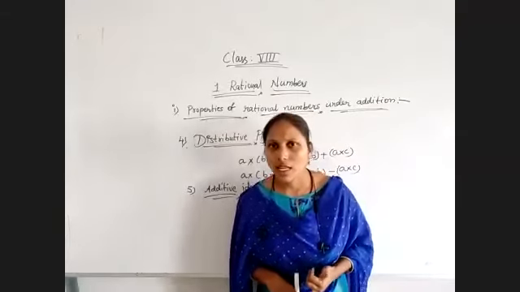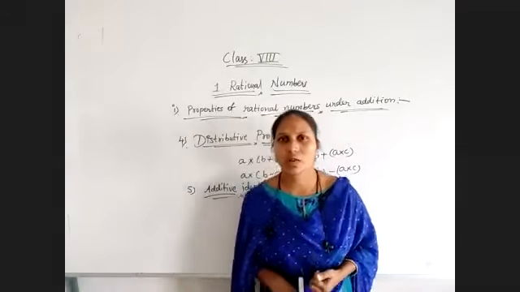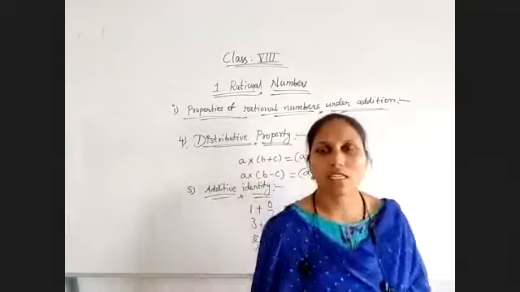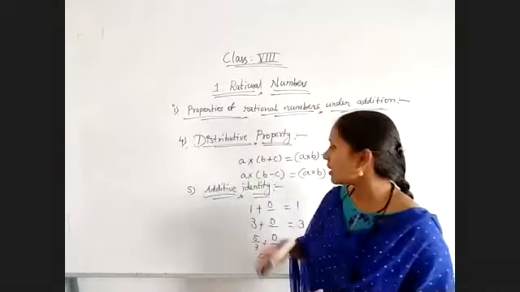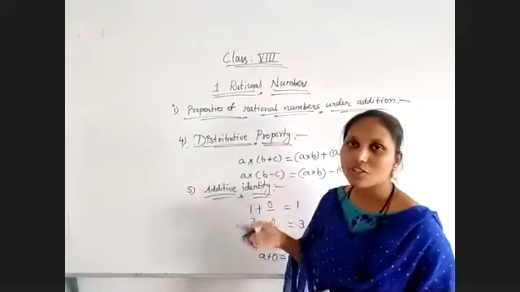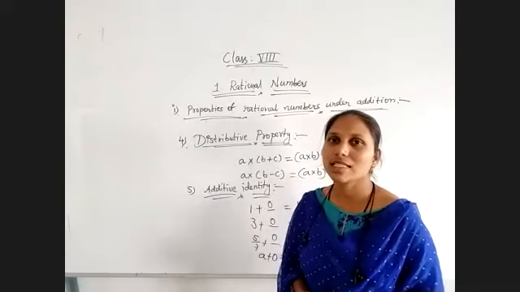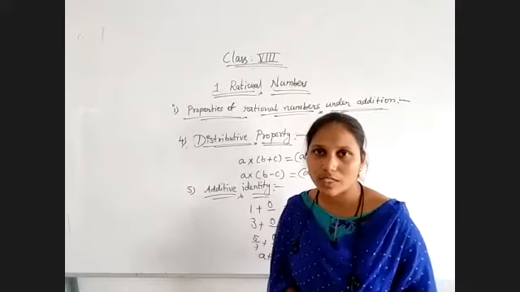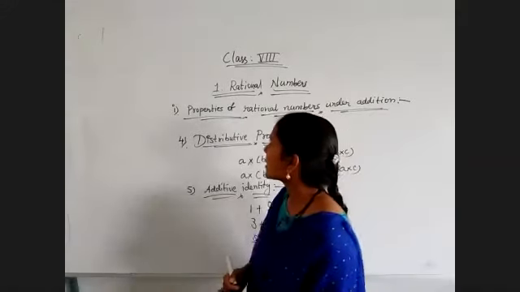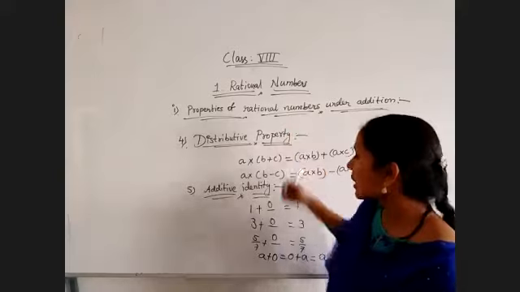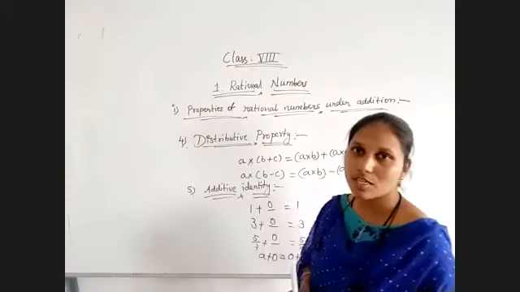And in integers also we have 0. That means the additive identity of integers is also 0 only. But natural numbers do not consist of 0. That's why natural numbers don't have the additive identity element. So this is about different properties under addition, and we have additive inverse also.